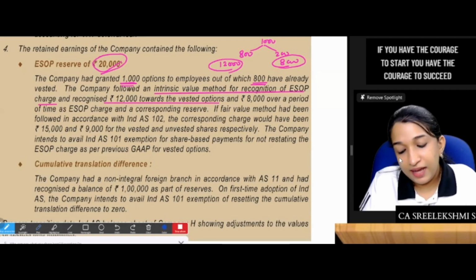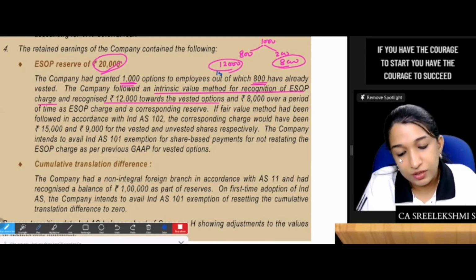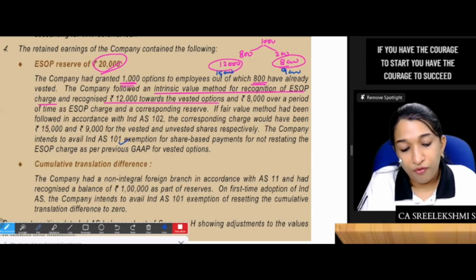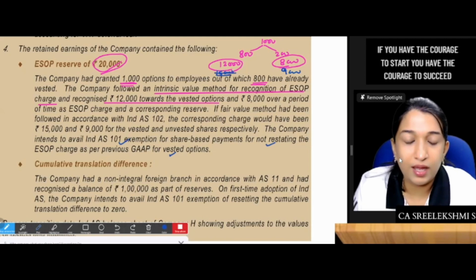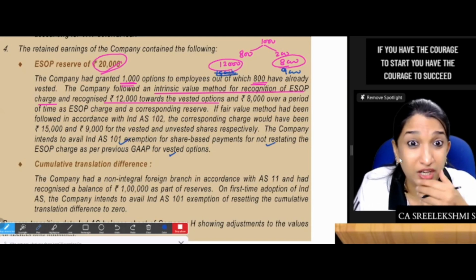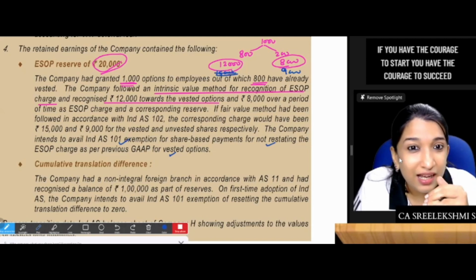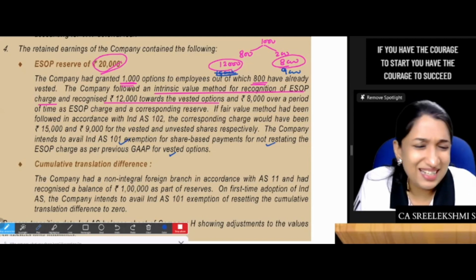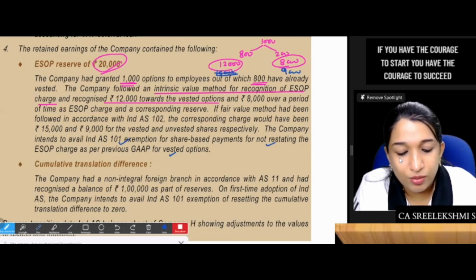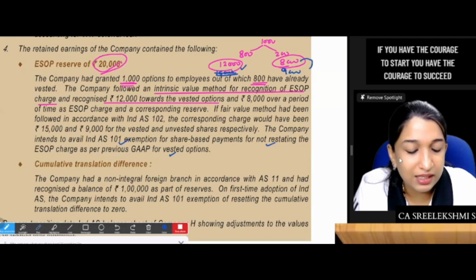If the fair value method had been followed, the corresponding charge would have been 15,000 and 9,000. The company intends to avail the 101 exemption for not restating the ESOP charged for vested options. They decided not to account because there is an option, right? The company is encouraged but not required, is what is given. So we decided not to restate this 12,000, but the unvested portion has to be restated.